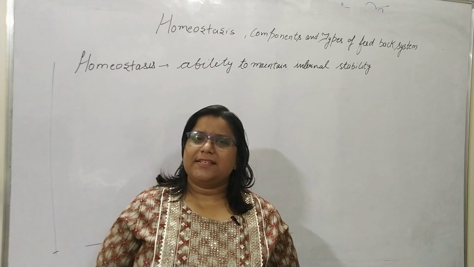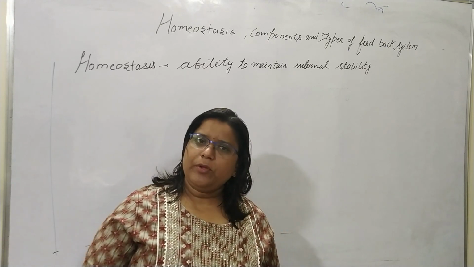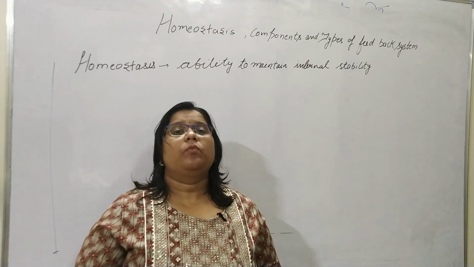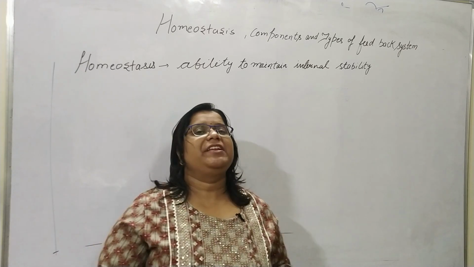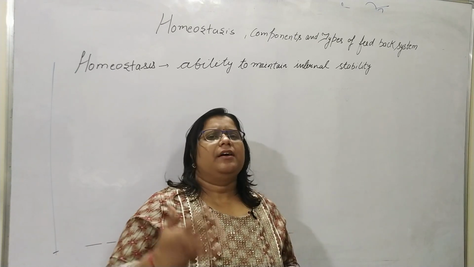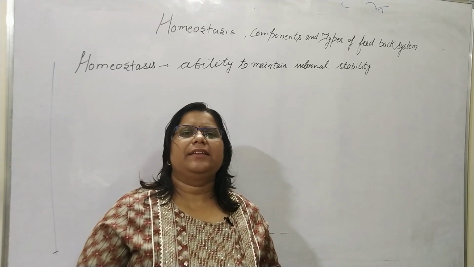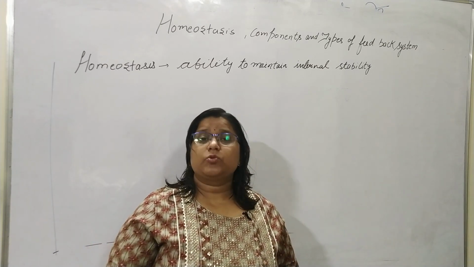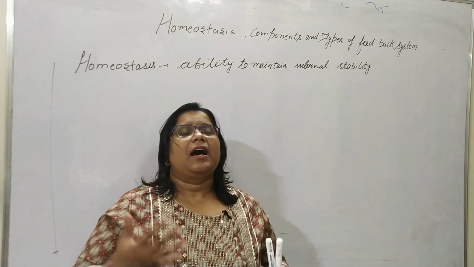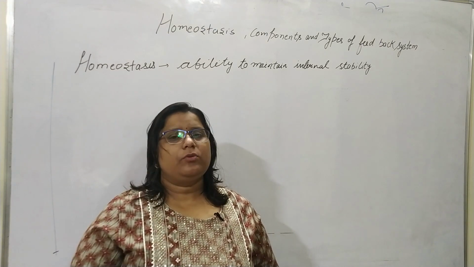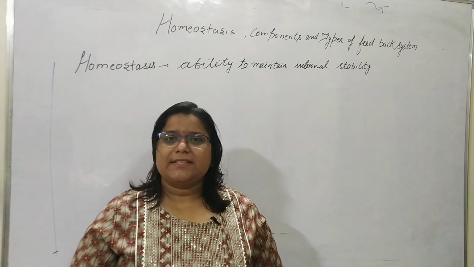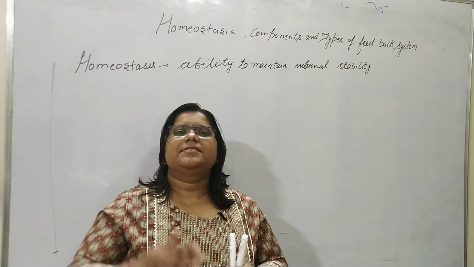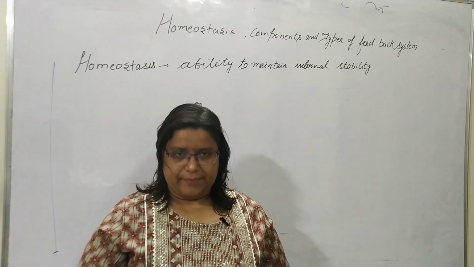Today we will discuss homeostasis, its components, and the types of feedback system. Homeostasis, as the word says, homeo and stasis. Homeo means same, stasis means balance. It means our body wants to balance in each and every aspect, either the external environment, or the internal environment, or other social factors also. Homeostasis is the mechanism by which our body maintains stability.